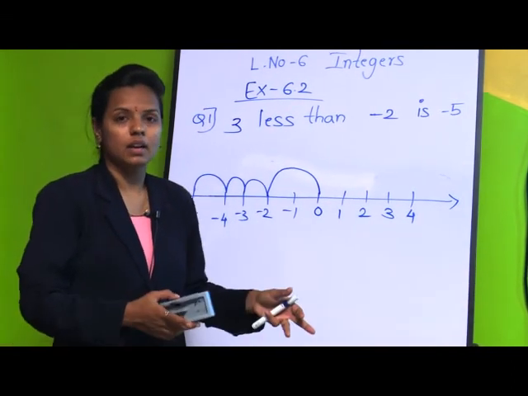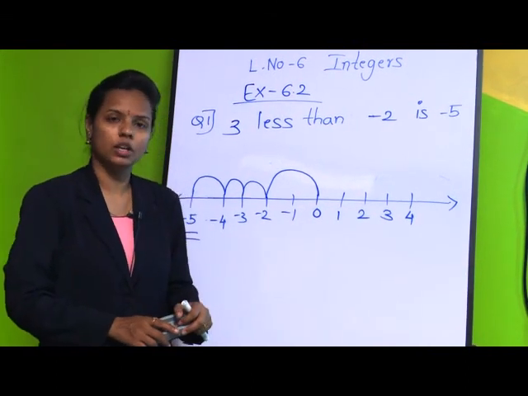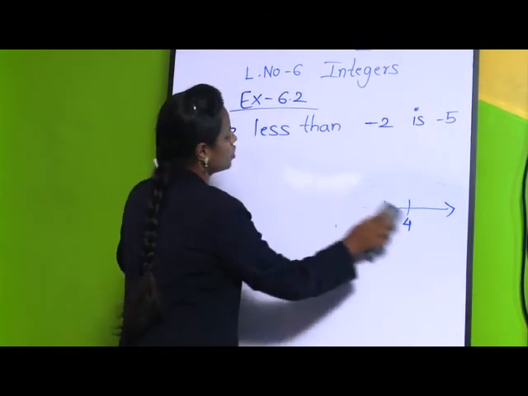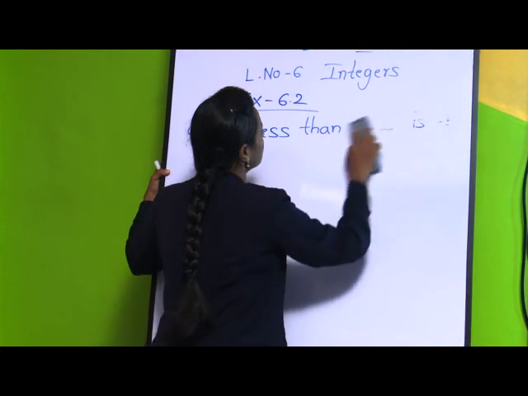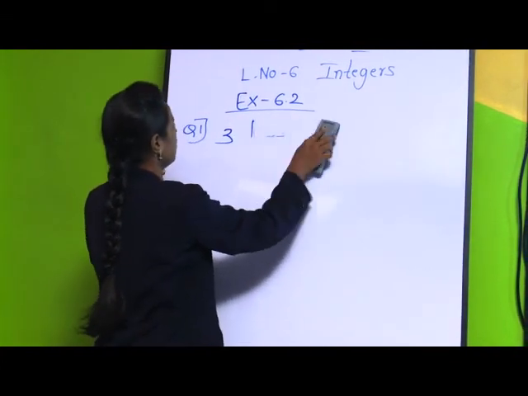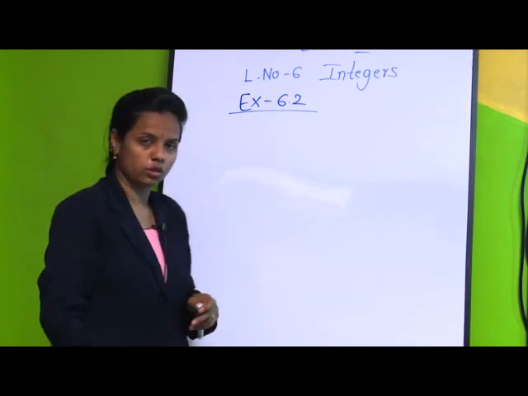Let us see the same exercise, exercise 6.2, question number 2 now. Once you practice these sums, it is easy. There are a few more sums in your textbook in the form of try these sums. You can solve those sums also.